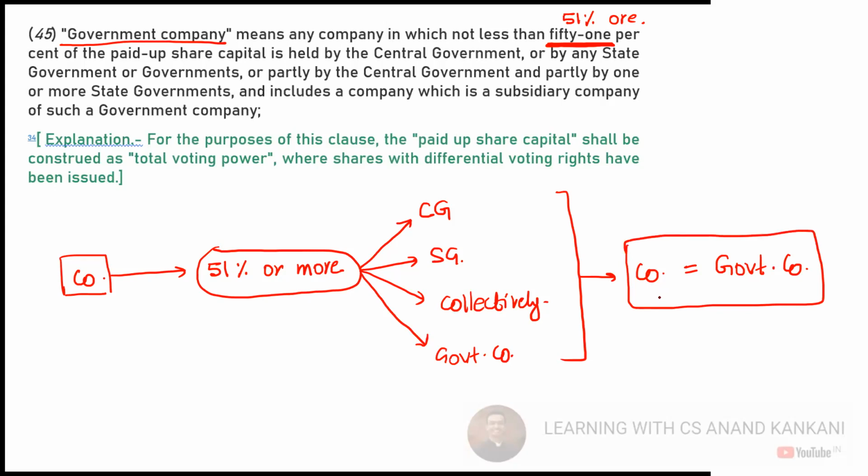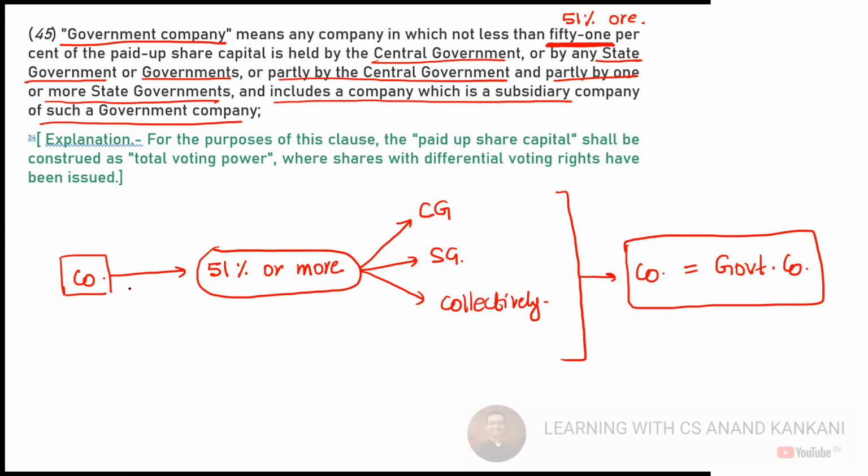The company is a government company. Just see this. Government company means any company in which not less than 51% of the paid up share capital is held by central government, state government, or governments, or partly by the central government and partly by one or more state government. And it also includes a company which is subsidiary company of a government company. So I'll also amend this part a little.